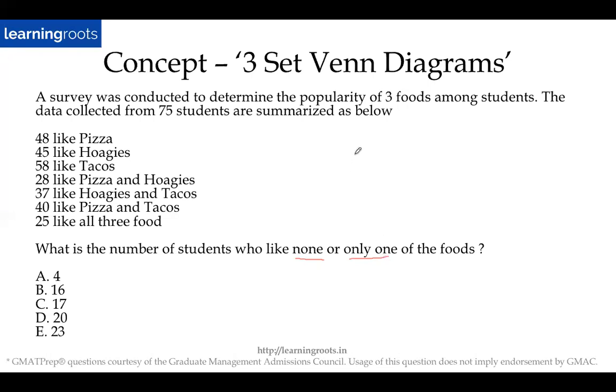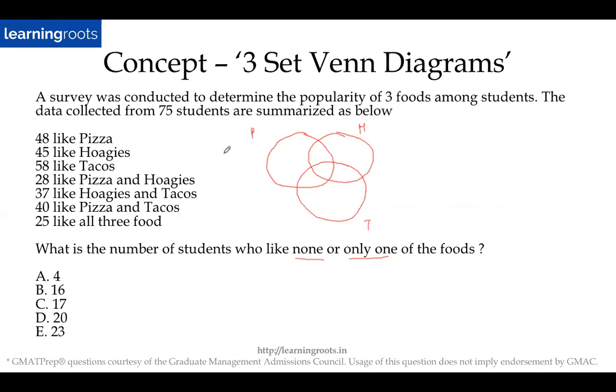Okay, let me solve this. Again, you can check the method, or check whatever you worked out and see till where you reached. You can probably identify any mistakes that you have made. So again, it's a three-set question. Let me draw the three sets. Let this be pizza, this is the other one, and this is the last one. So PHT. Yeah, that's correct. 20 should be the answer, right?